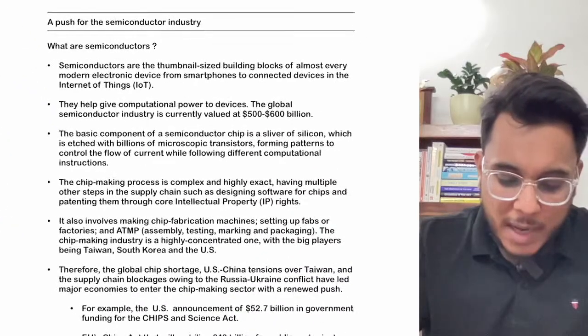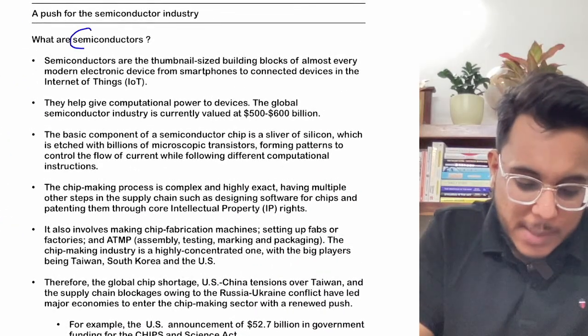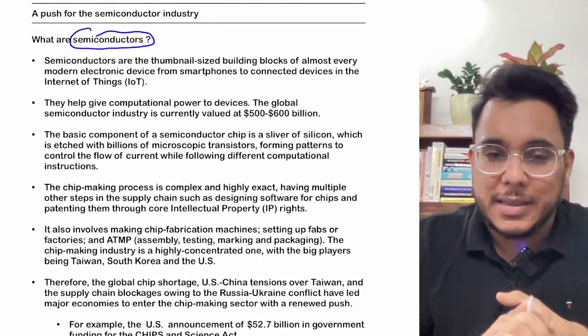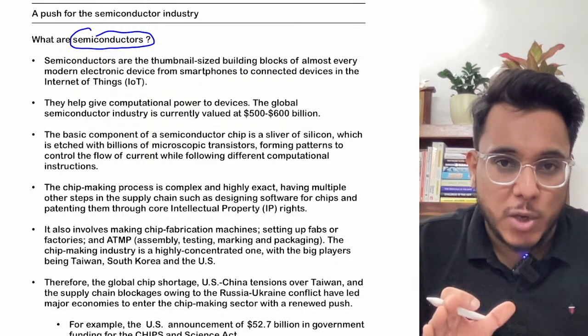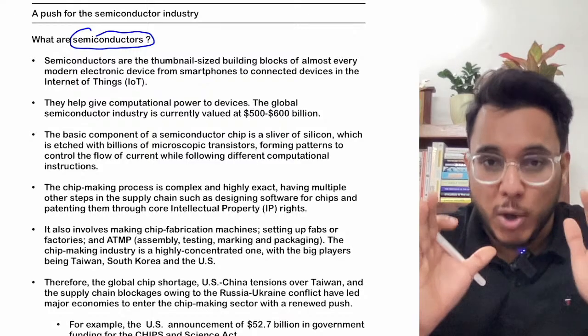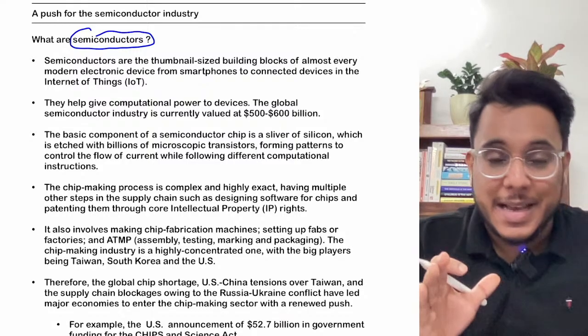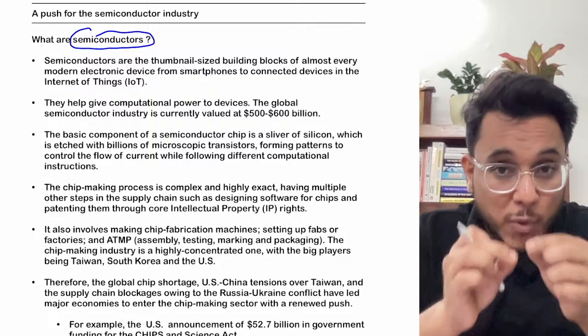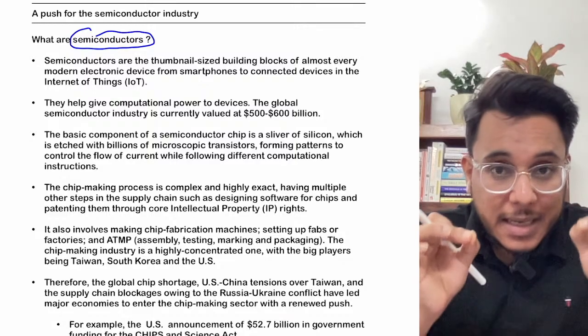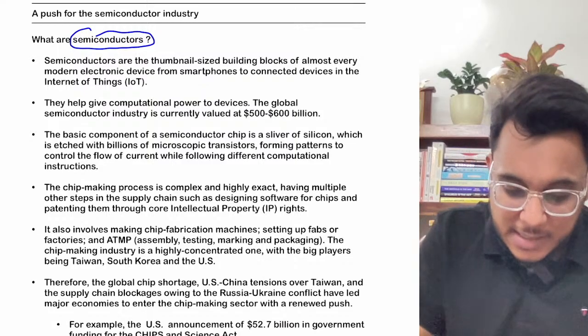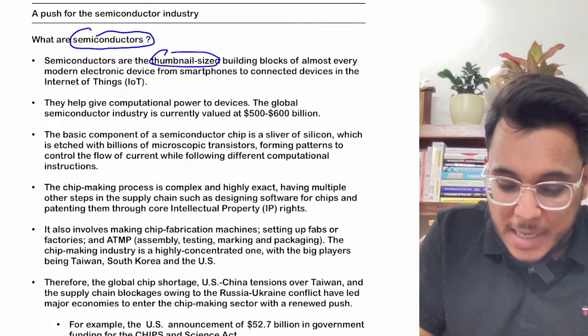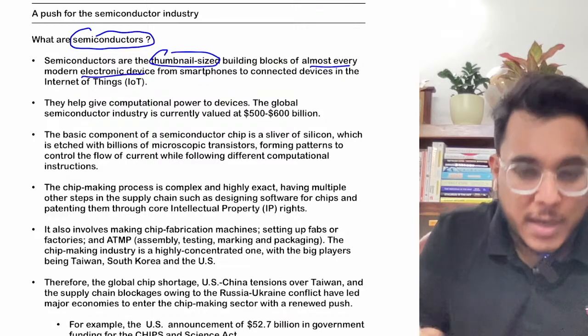First of all, what are semiconductors? You know that today any electronic equipment or device you are using, your mobile phone, your tablets, there are semiconductor chips which are the core, the critical electrical equipment in all these kinds of devices. So semiconductors are the thumbnail sized building blocks of every modern electronic device.